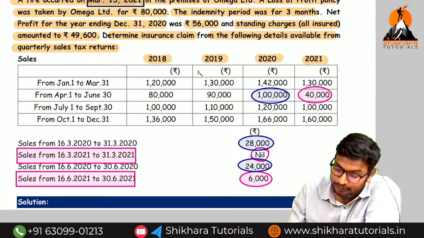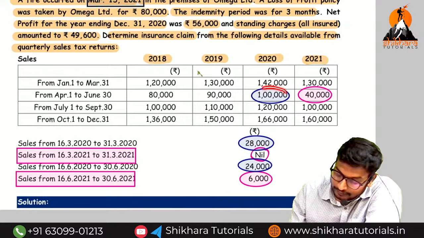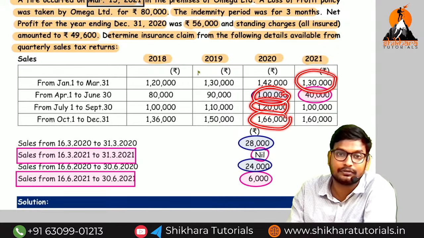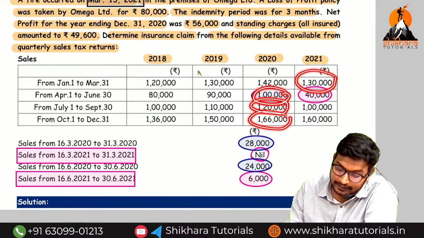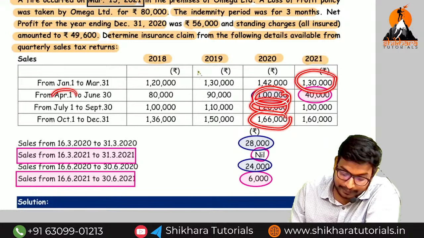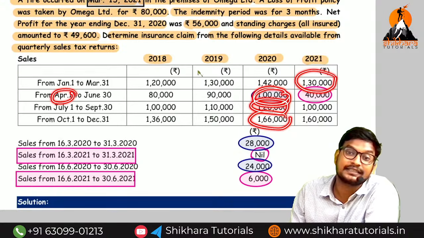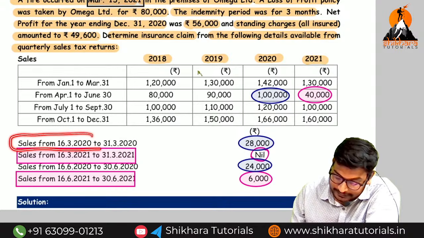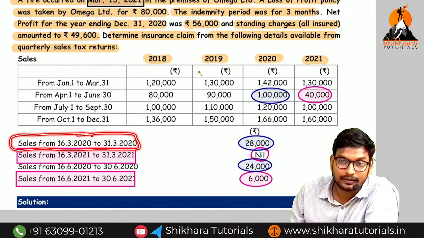For that reason, the turnovers I am going to consider are 1 lakh, 1,20,000, 1,66,000, 1,30,000. And here we also need to add a certain turnover, because we are in April, but the year should start from 16th March. So we need to add this turnover of 16th March 2020. Are you getting the point?